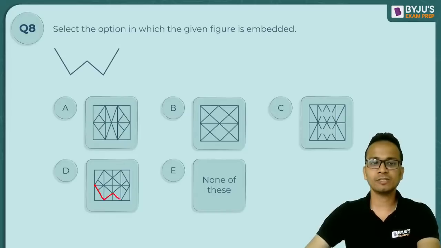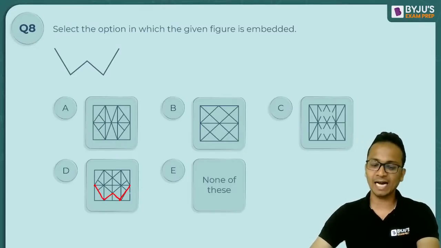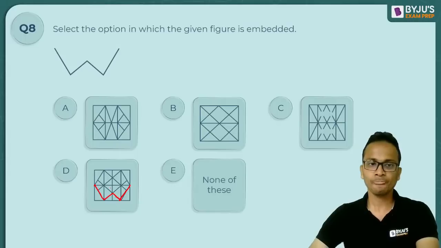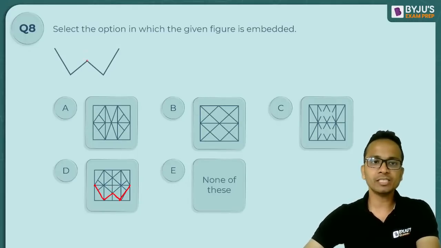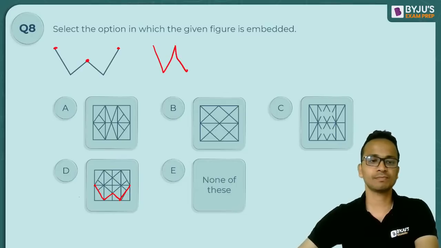This, this, and this. I hope all of you understand that the answer will be option D. Option A will not be the answer because this point in this W is below these 2 points. Okay, so the question figure is not like this.